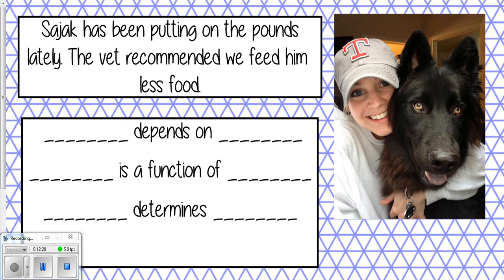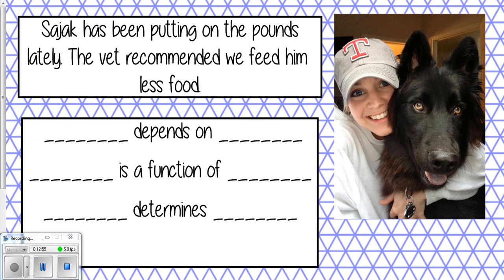These are going to be a little bit about myself just to make it a little bit more interesting. So there's my dog Sajak over there. He's been putting on the pounds lately. No lie, he really has. So the vet recommended that we feed him less food. Okay? So in this story, we've got my dog's weight and his food, right? Those would be our 2 variables. Notice on the slide I didn't put independent and dependent because I want us to try to get used to putting them in there and knowing just in our mind what goes where, right?